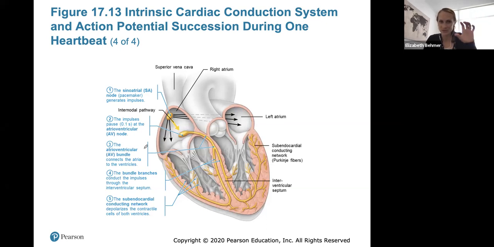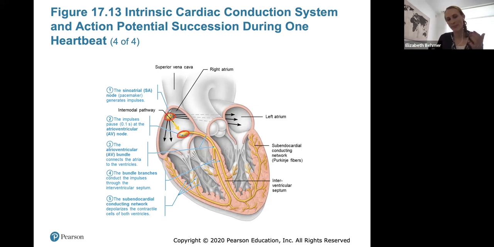So you have to label the different parts of the action potential succession during one heartbeat. We start in the SA node where the action potential begins. Then it travels to the AV node where there's a little delay. And again, backing up a minute, as this electrical activity passes through, we call that depolarization. So the passing of an electrical charge is depolarizing.